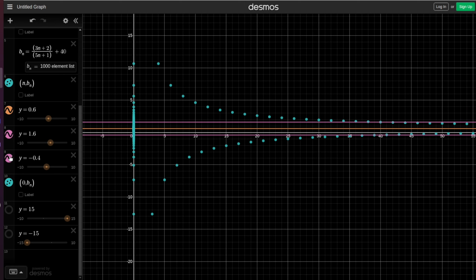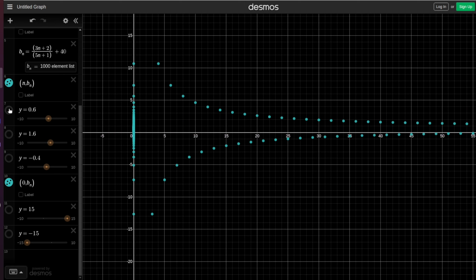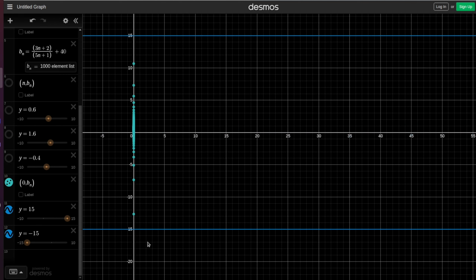Now we see that all those elements are within the symmetric interval around 0 of, for example, size 15. So they're all from minus 15 to 15. It's this open ball of radius 15 that contains all the elements. That's a typical situation, and we're going to prove that every convergent sequence has to be bounded.